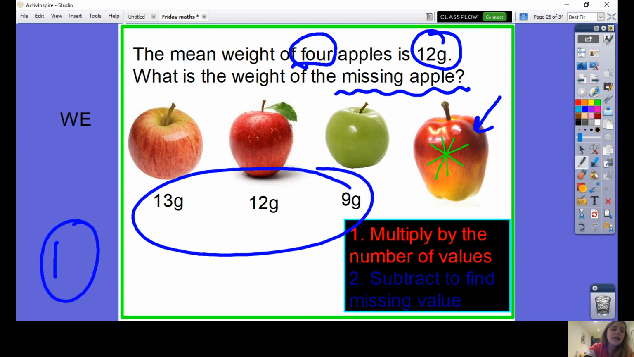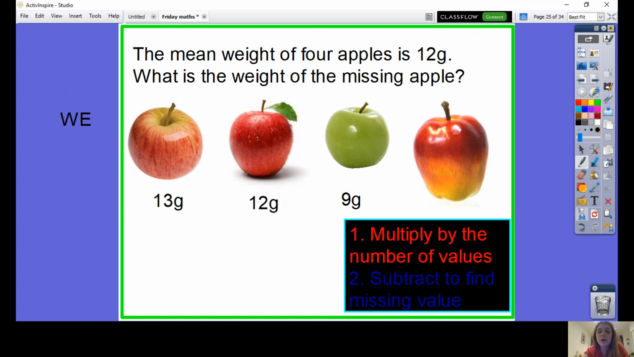Can you please pause the video now and have a go at this question? Remember, it's really important that you're trying the practice questions as we go through so that you're confident when it comes to the independent work.